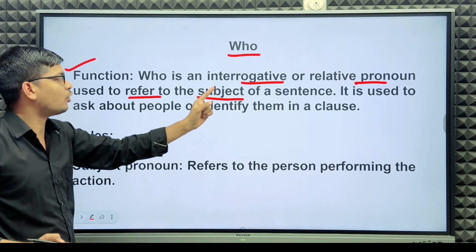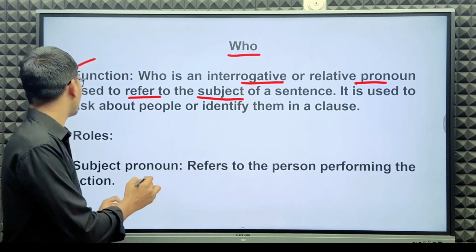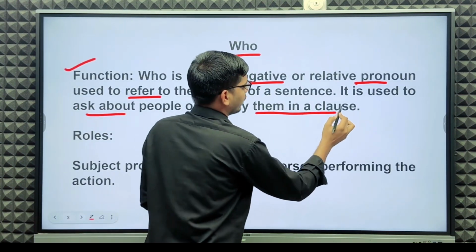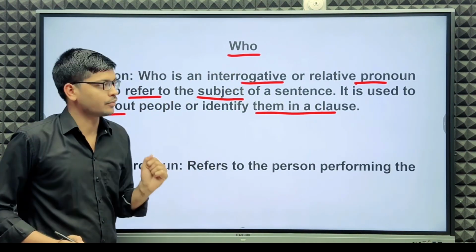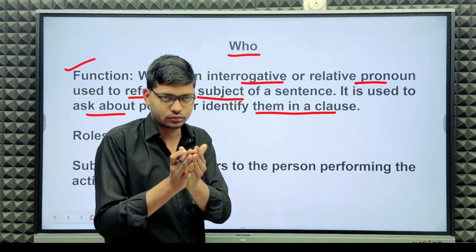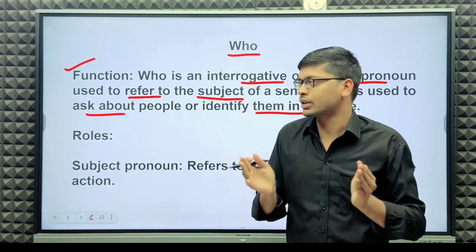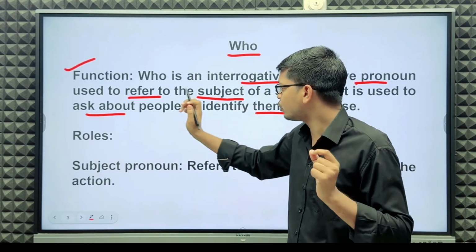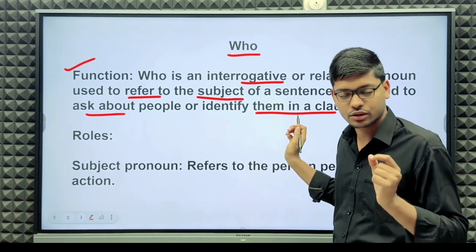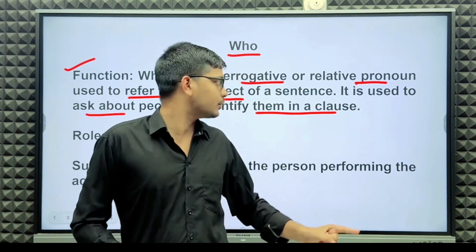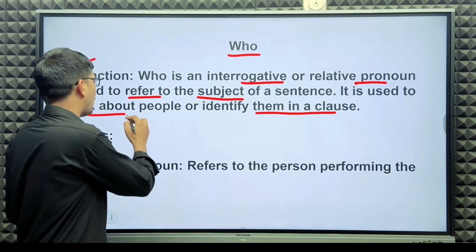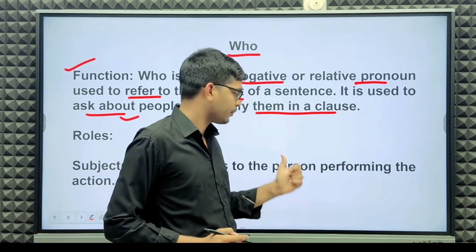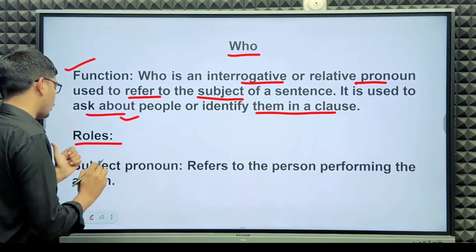It is used to ask about people or identity, then in a clause. Okay, next, role.